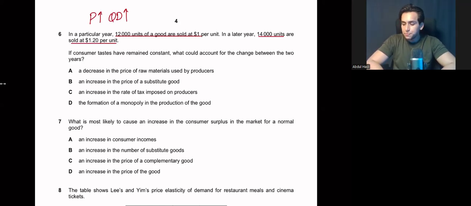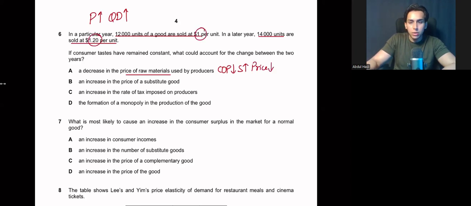Look at the options. A decrease in the price of raw materials used by producers. If there was a decrease in the price of raw materials, your cost of production falls and your supply should have increased, which would have reduced your price level. But in this case, your price level is rising. So this is not a correct answer.